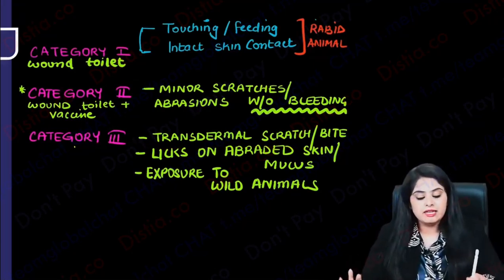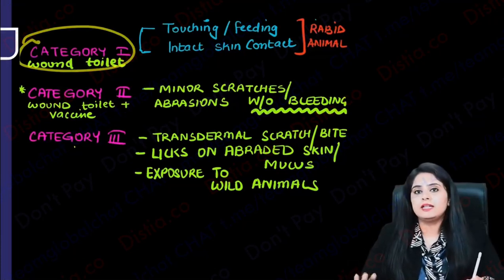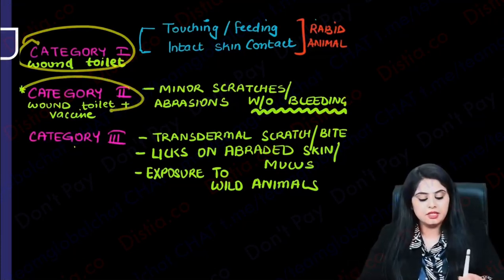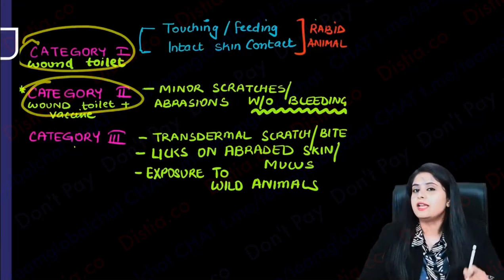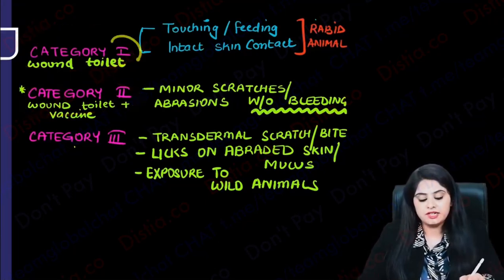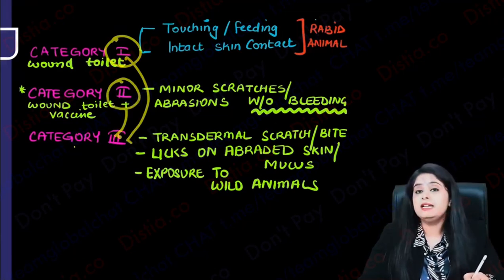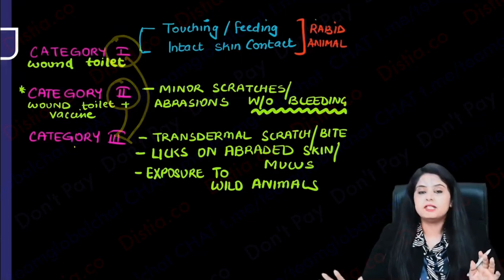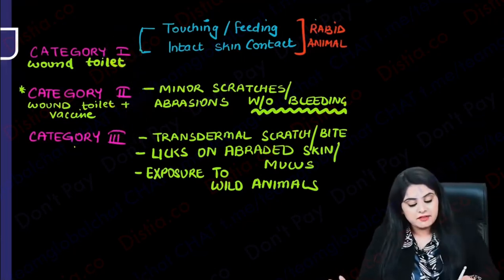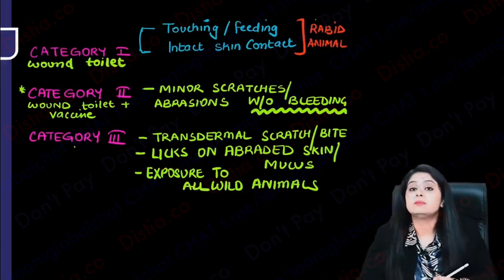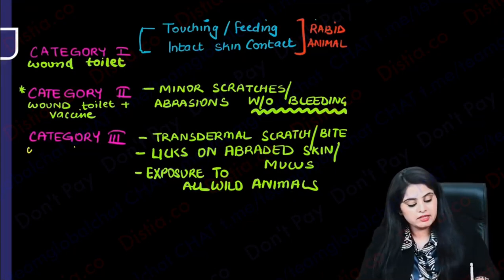So simple: category 1 was that you were intact and you came in touch with an animal. Category 2 was minor scratches. And if you make these two a little more major, instead of intact skin, you make it broken skin, and instead of minor scratches, you make it proper bleeding transdermal bites, everything becomes category 3. Plus, if you have exposure to any kind of wild animal, all wild animals, that is category 3.